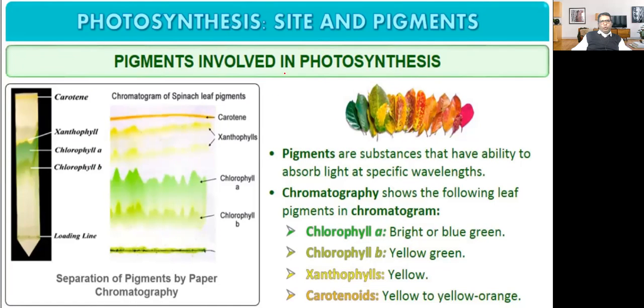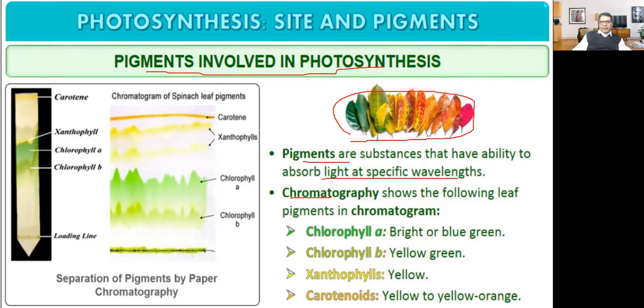Now we'll be discussing the pigments involved in photosynthesis. Pigments are substances that have the ability to absorb light at specific wavelengths. We have seen the leaves, they are green. We can say that they are green, but they are not just green. There are different shades of green. There is one technique called chromatography, which shows the following leaf pigments in a chromatograph.